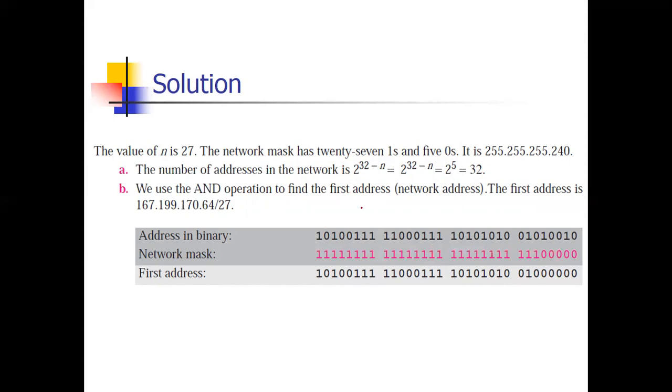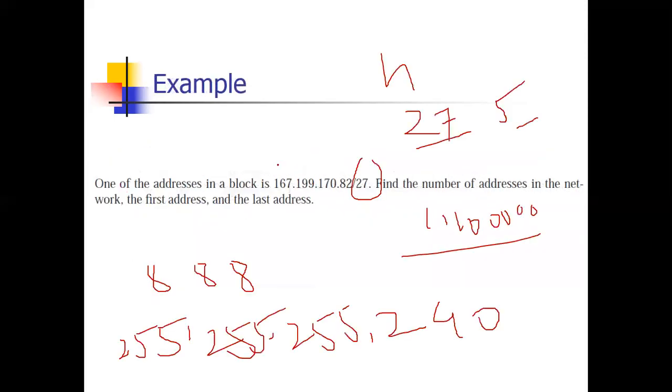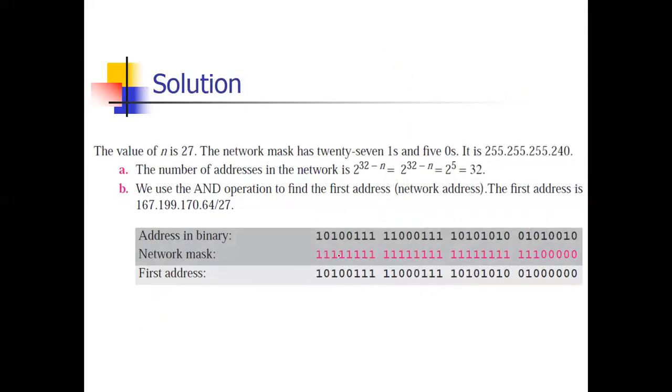Now, first address, how to calculate? This is the given address, just converted in binary form: 167, 199, 17 and 82 in binary form. This is 255, 255, 255, 240 in binary form. And now doing the ANDing operation. The result is these all are ones, these all are ones, these all are ones, so the first 3 numbers will be the same: 167, 199, 17. Now here we will do the ANDing operation: 0, 1, 0, 1, 0, 0, 1, 0 with 1, 1, 1, 0, 0, 0, 0. Only this bit stays with 1, so it becomes 64. Okay, so this is the one example.